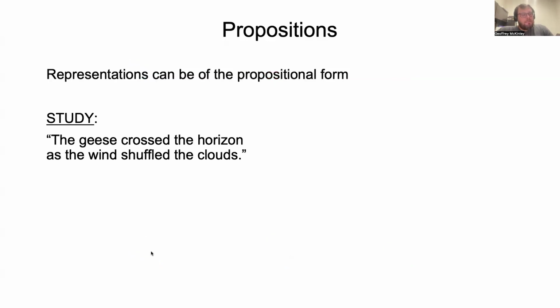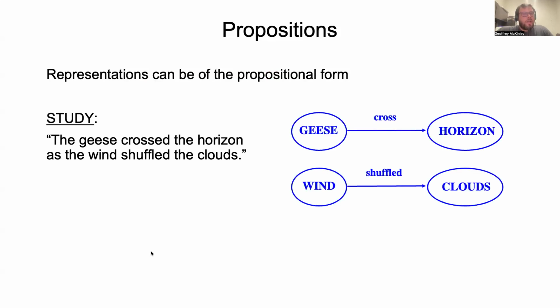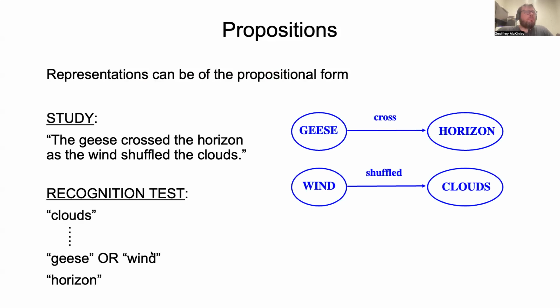In this study, the aim is to see whether humans represent sentences as propositions. Participants would read a number of sentences, like the geese crossed the horizon as the wind shuffled the clouds. Then they were given a recognition test. They were given words, either old words from study or new words, and had to say whether each word was from study or not.